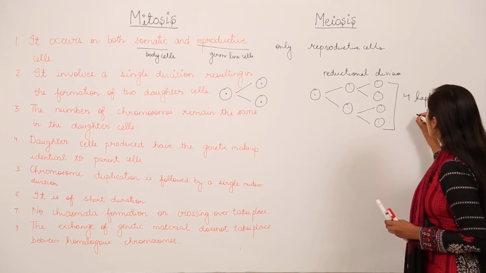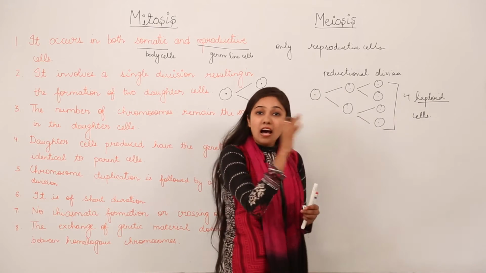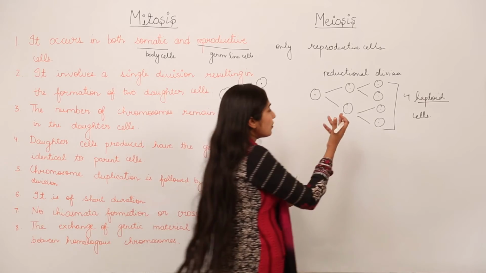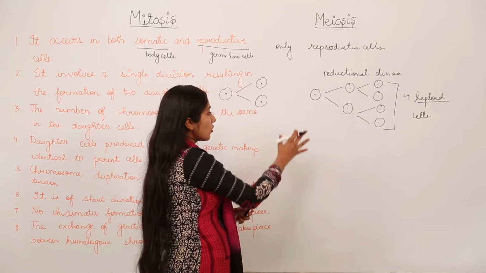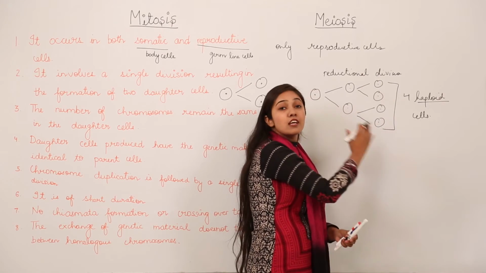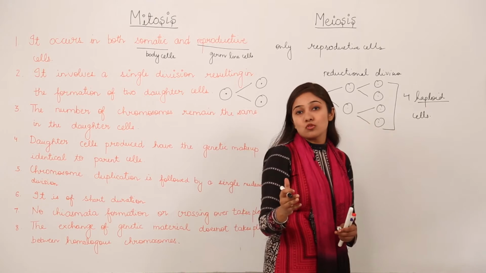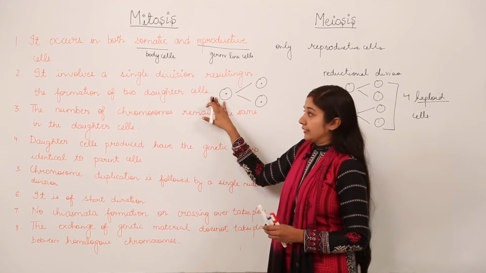When I say the word haploid, it means half the number of chromosomes. Remember, H for haploid and H for half. So in case of meiosis, the end product is four haploid cells which have half the number of chromosomes. But in mitosis, there is formation of two daughter cells.